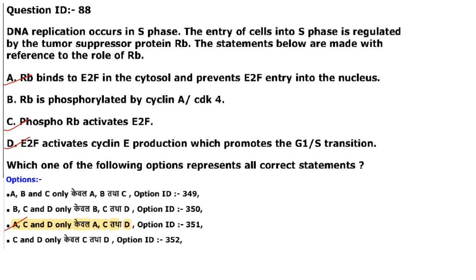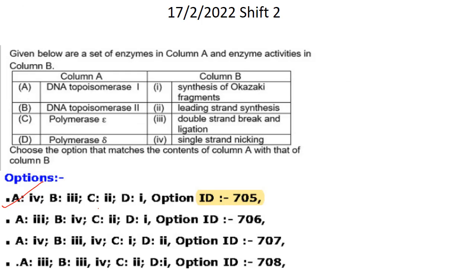RB is phosphorylated by cyclin A CDK4. That is not correct. Phospho-RB activates E2F. That is correct. E2F activates cyclin E production, which promotes the G1S transition. That is also correct. So the answer here is A, C, D only. B is not correct.